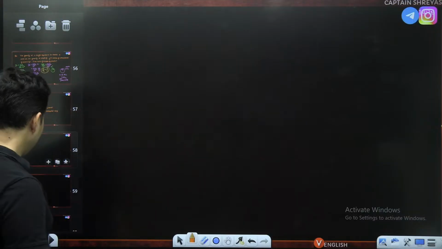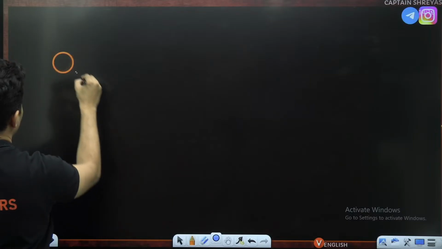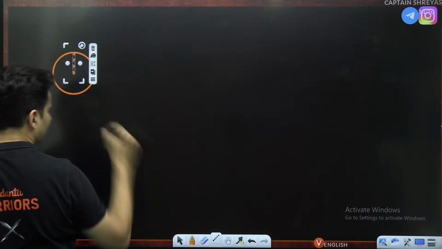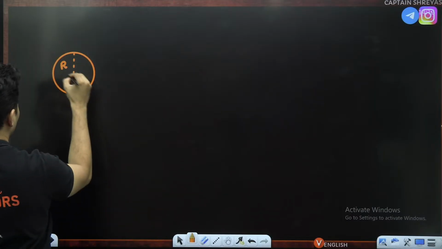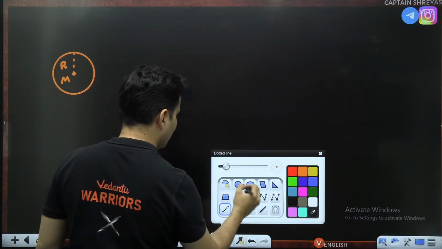All right, so let's derive the equations. It's not that difficult at all. Let's take the planet over here. This is the radius R of the planet having mass M. Let's take a circular orbit.